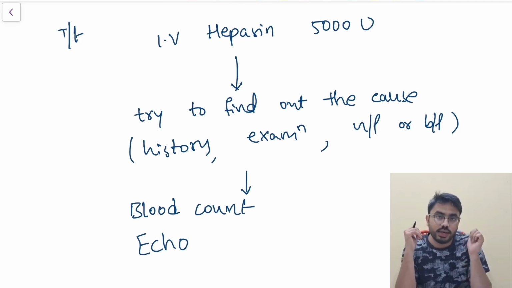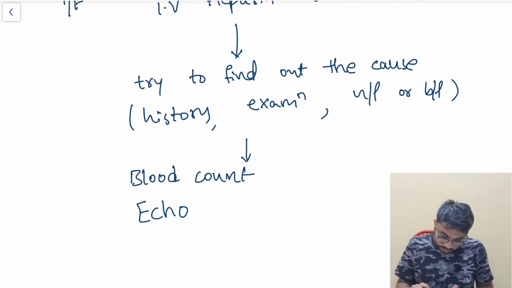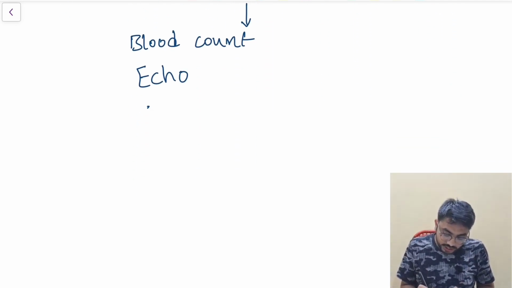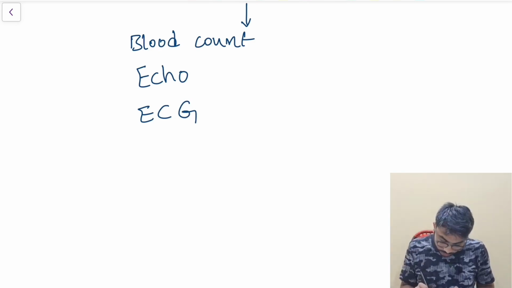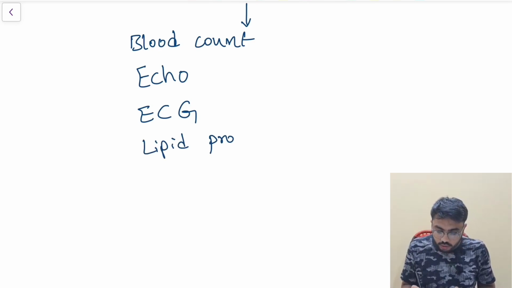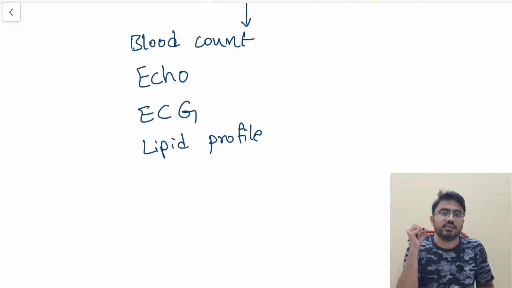So I have to get a 2D echo. Next, ECG is also very important. Why? Because atrial fibrillation and all I can diagnose on ECG, and I have to get a lipid profile to know about the cholesterol levels within the patient.